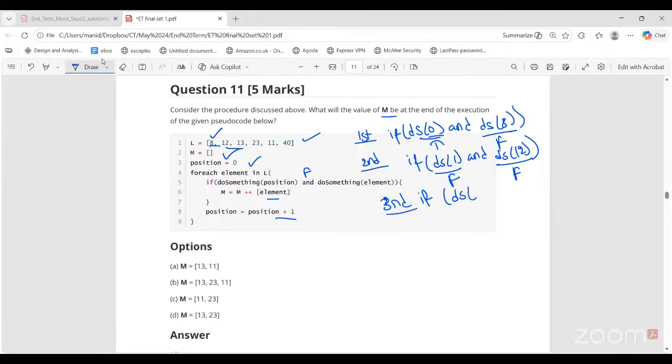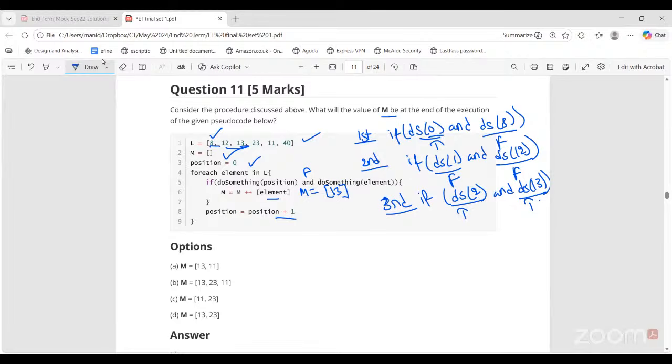So third iteration, ds of 2. What is the next item? 13. So ds of 2 will give what? Smallest prime, true. This will give true value. 13 is also a prime. This will also give true. So true and true, both are true. Now in the M list, I'm going to add the current element, which is 13.